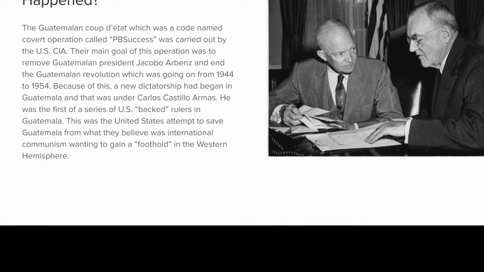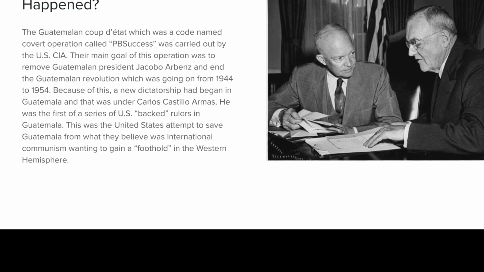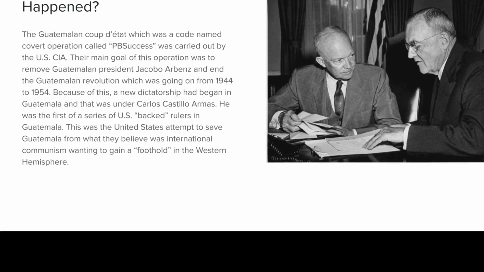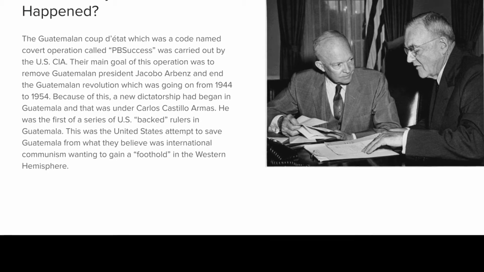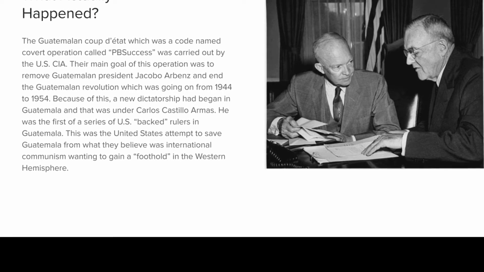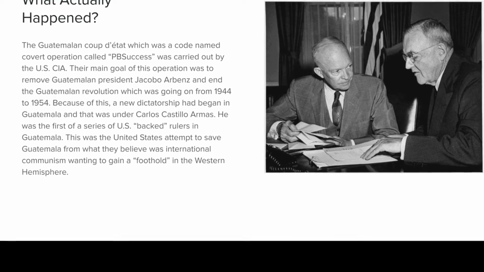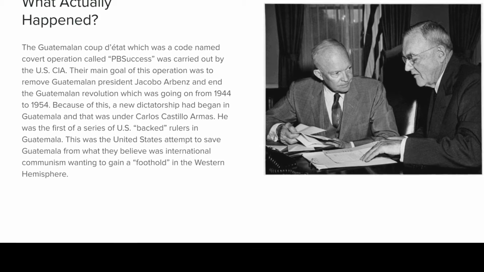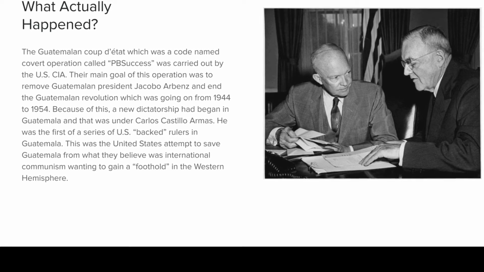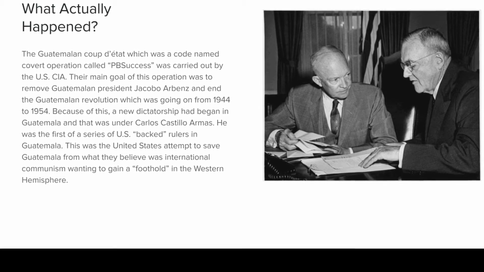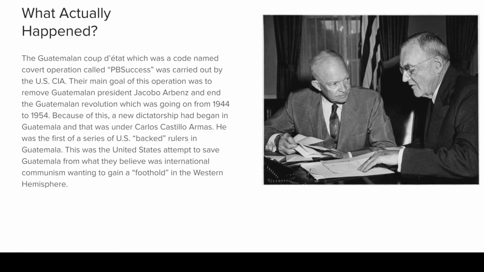So what actually happened? The Guatemalan coup d'etat, a covert operation with the codename PBSuccess, was carried out by the United States CIA. Their main goal of this operation was to remove Guatemalan President Jacobo Arbenz and end the Guatemalan Revolution, which was going on from 1944 to 1954. Because of this, a new dictatorship had begun in Guatemala under Carlos Castillo Armas. He was the first of a series of U.S.-backed rulers in Guatemala. This was the United States' attempt to save Guatemala from what they believed was international communism wanting to gain a foothold in the Western Hemisphere.